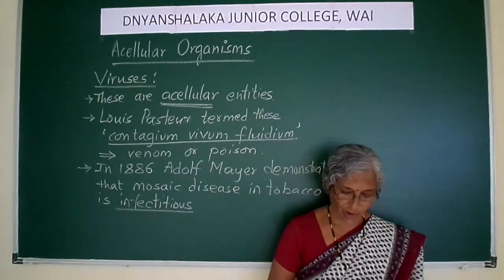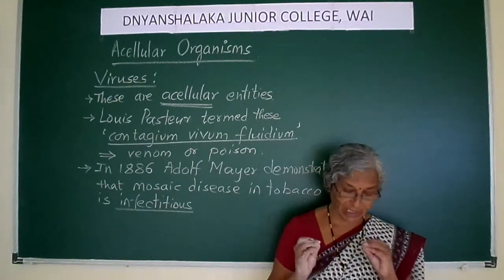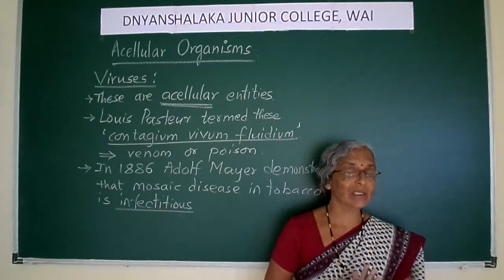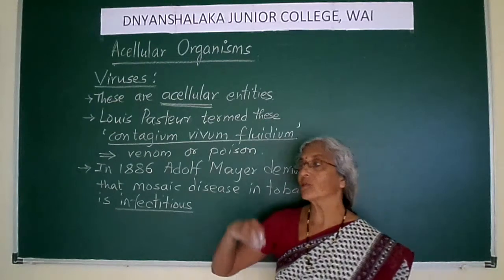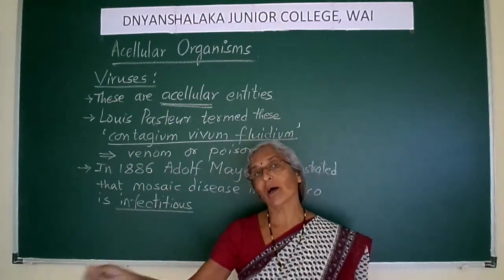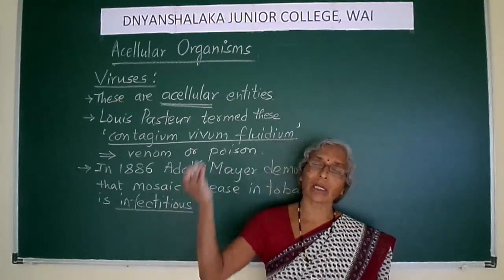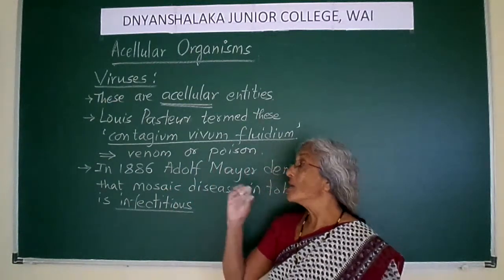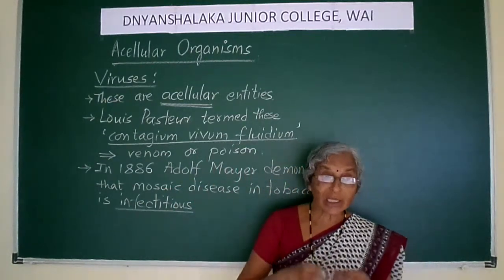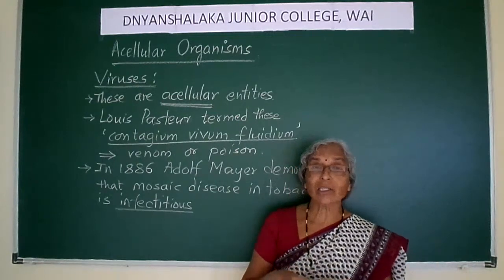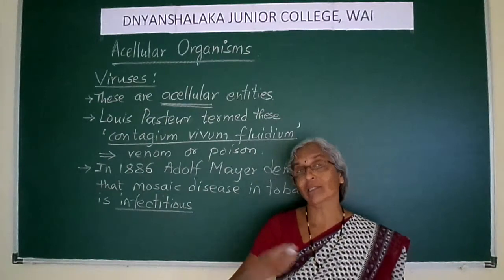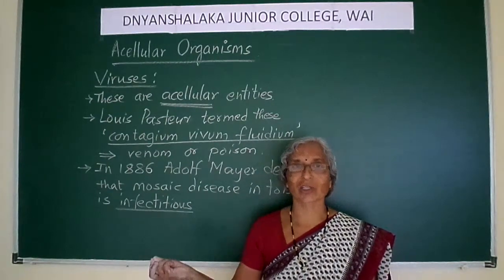So if juice from the infected tobacco plant is injected into a healthy tobacco plant, it will also show the tobacco mosaic disease. When such a characteristic is shown by any organism, that organism is said to be infectious, right?